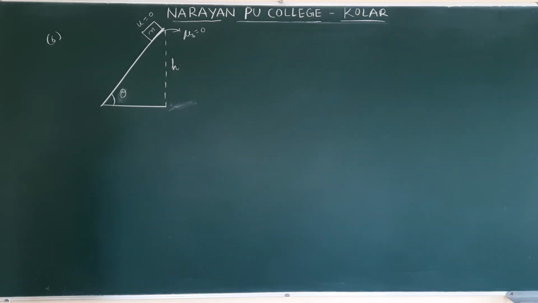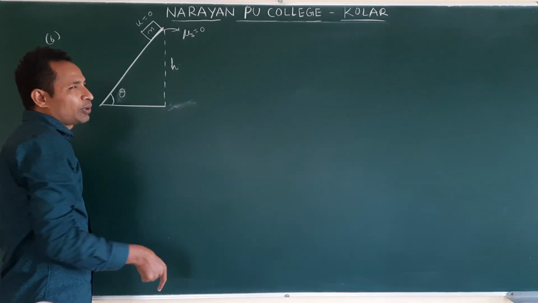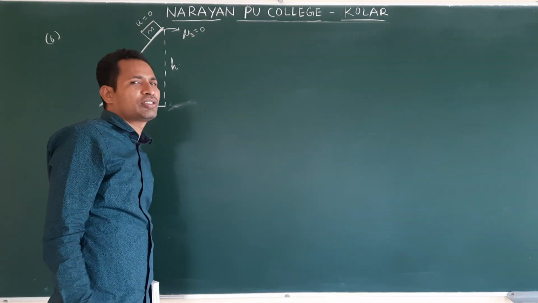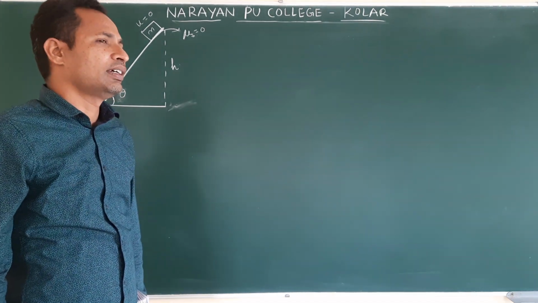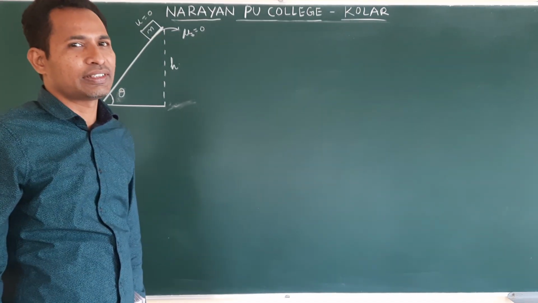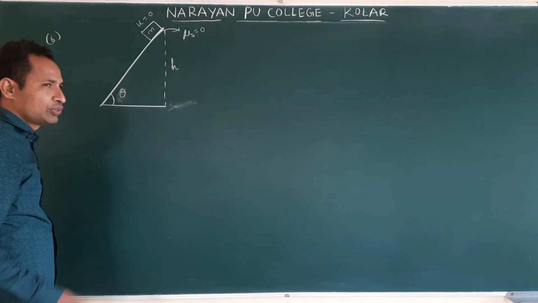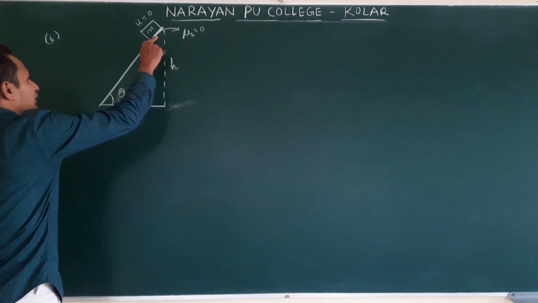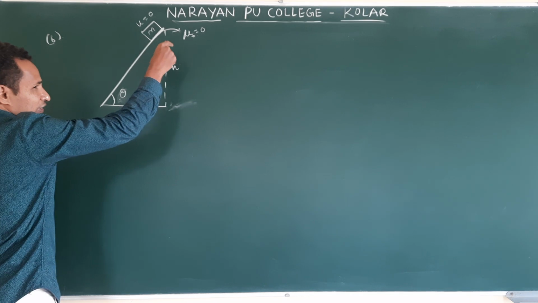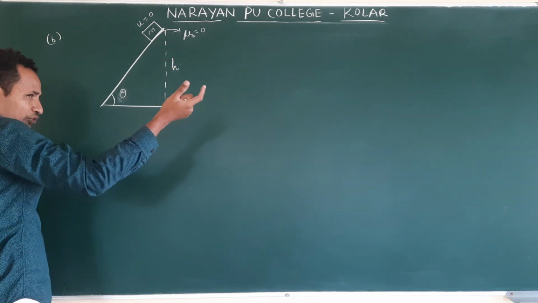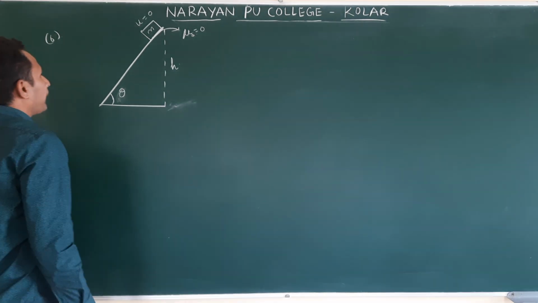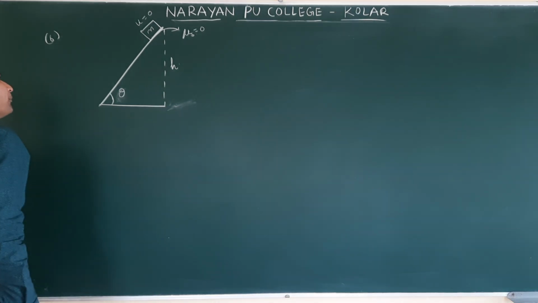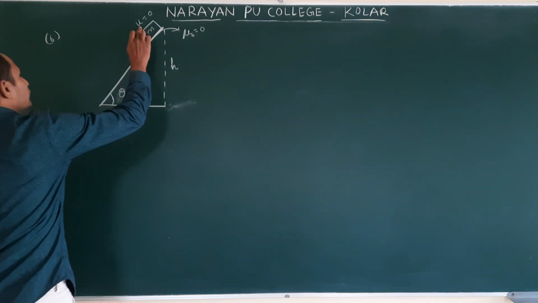Already we have seen straight line motion. If it falls straight, no problem. We use kinematic equations: v is equal to u plus at, or v square minus u square is equal to 2as, and s is equal to ut plus half at square. By using that we can find. Here also we will use that, but we will find which physical quantities change. We will use the same kinematic equations, but it is not straight actually. It is not falling along one direction. Clear? Now it is sliding down.